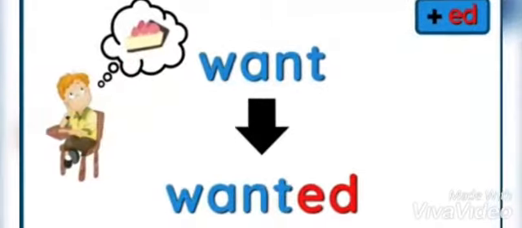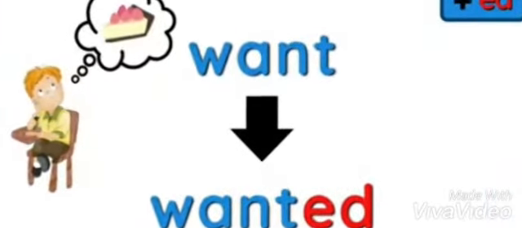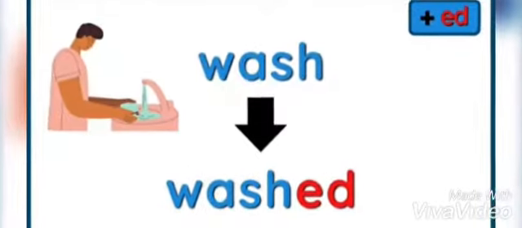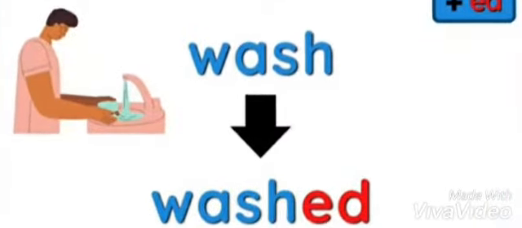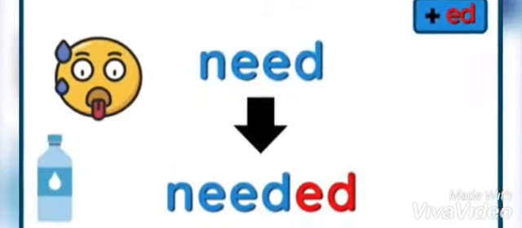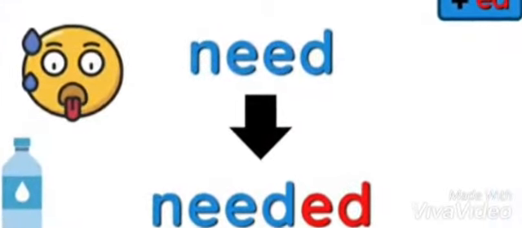The word is learn, we add ed. The word is want, we add ed to make the verb of past. Ended, needed, and there are many other examples.